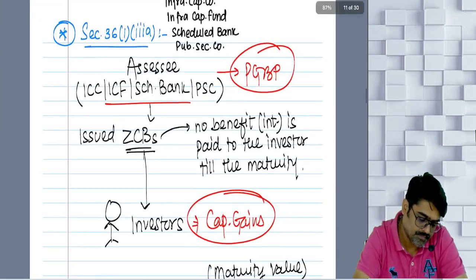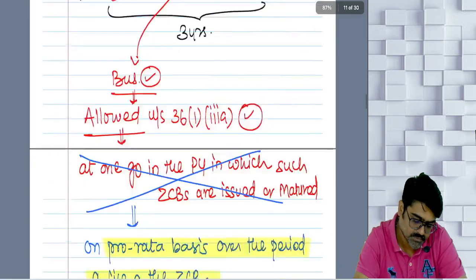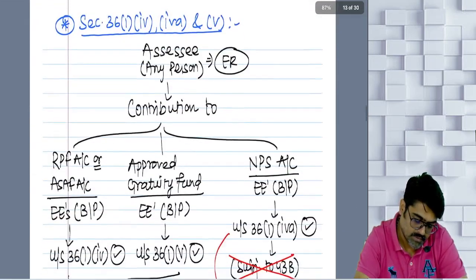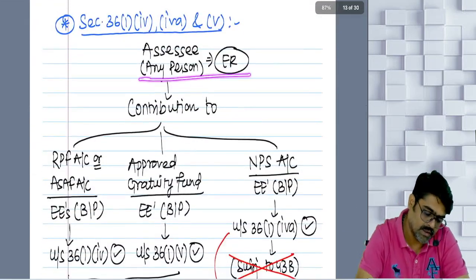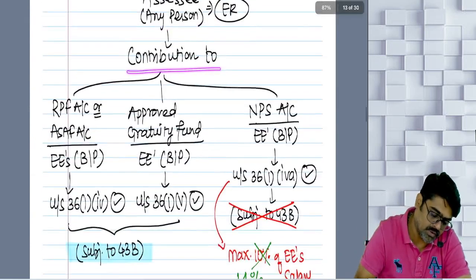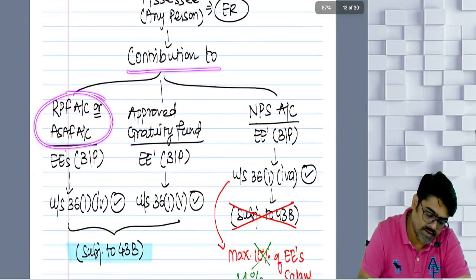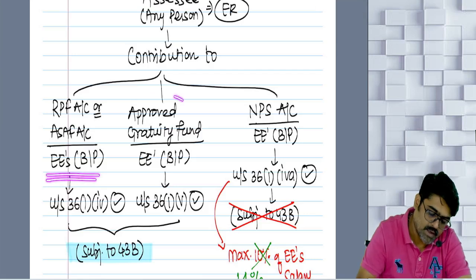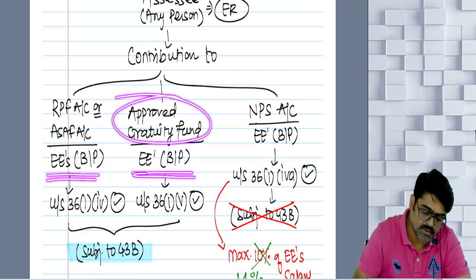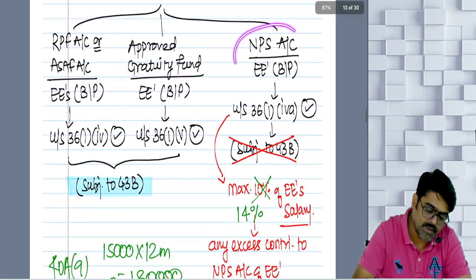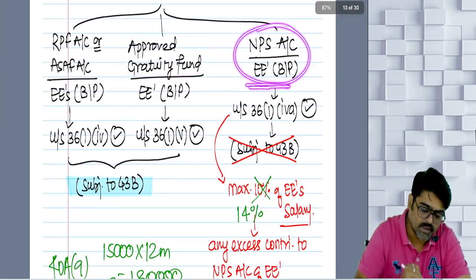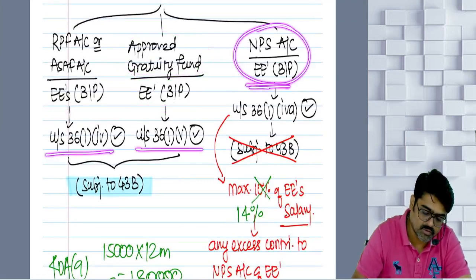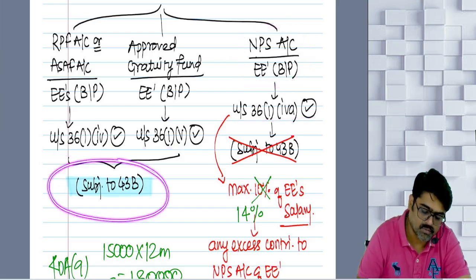Read this part. Clause 3A we have done, no? Assessee is any person making contribution to RPF or ASAF of his employee, contribution to approved gratuity fund of his employee, and contribution to NPS account of his employee. This will also be allowed, this will also be allowed, and this will also be allowed. The first will be allowed subject to 43B.